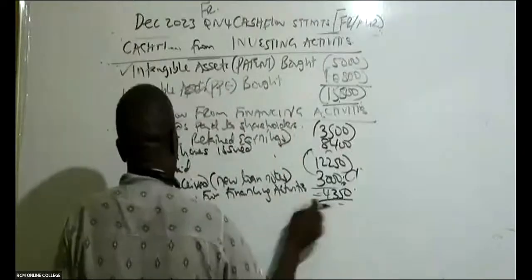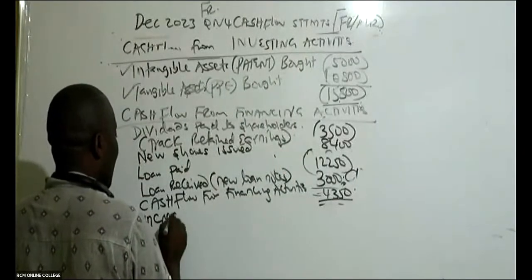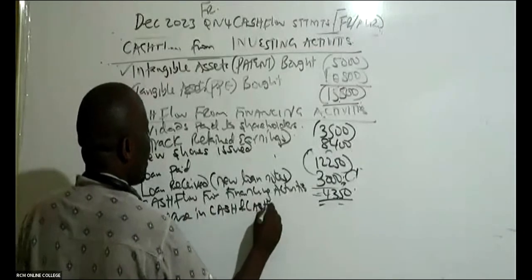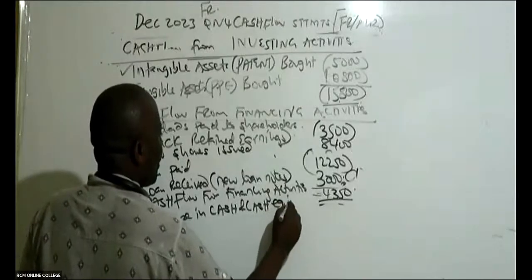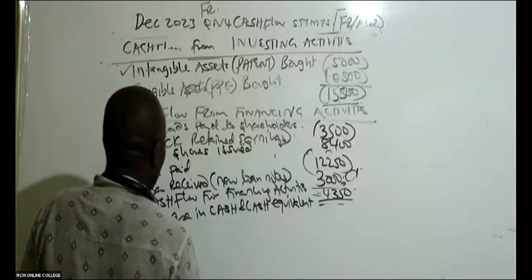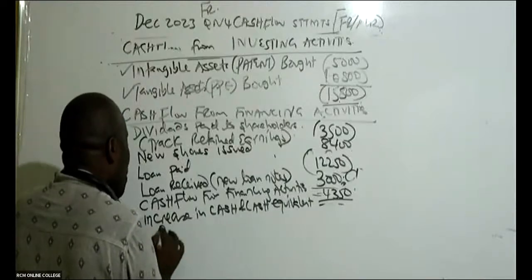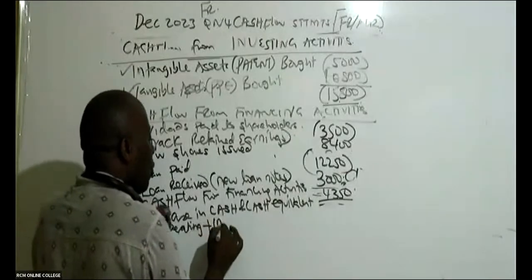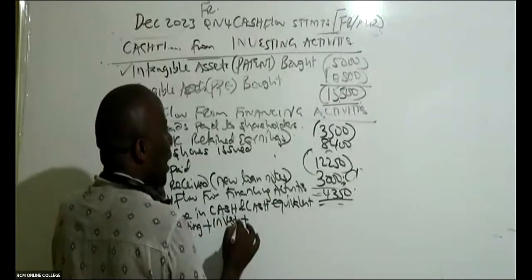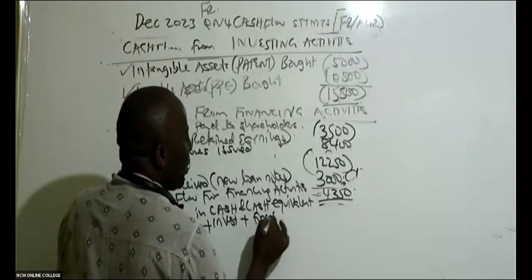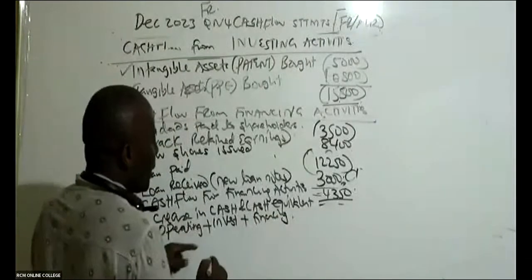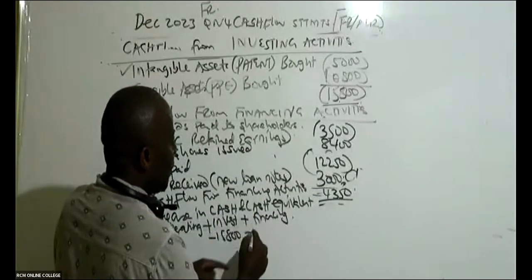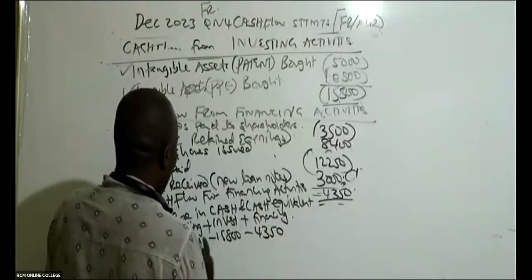So come here and they give us increase in cash and cash equivalents. So here you take operating, you say plus cash flow from investing plus cash flow from financing. You add the three. At least investing, I can see investing, it's minus 15,800. I can see financing is minus 4,350, but for sure I've forgotten operating.